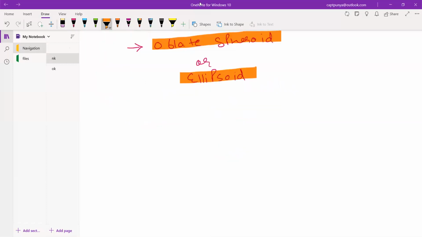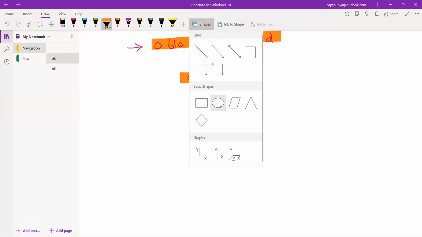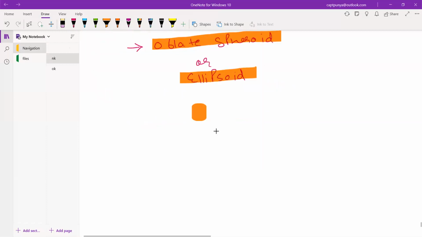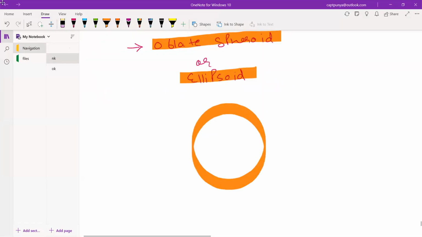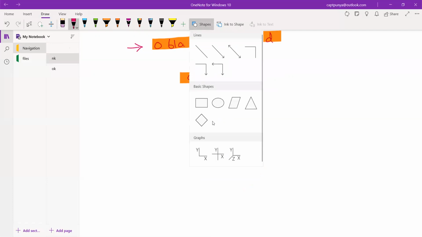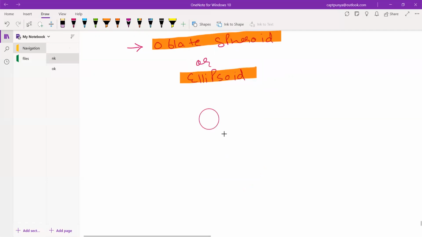What do we mean by this? Have a look here, guys. Suppose I draw this, let me grab a normal pencil. If I draw a circle, guys, suppose this is a circle. To understand what an ellipsoid or oblate spheroid is, consider this. This is a circle.